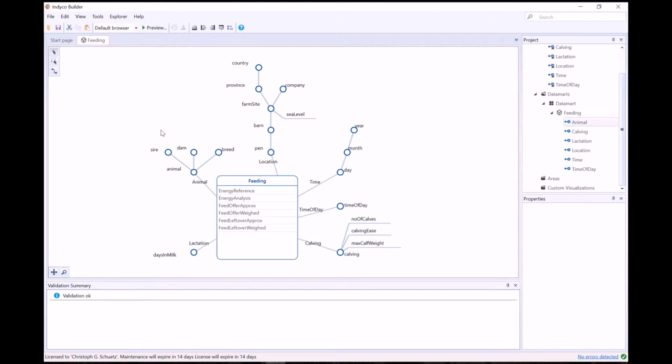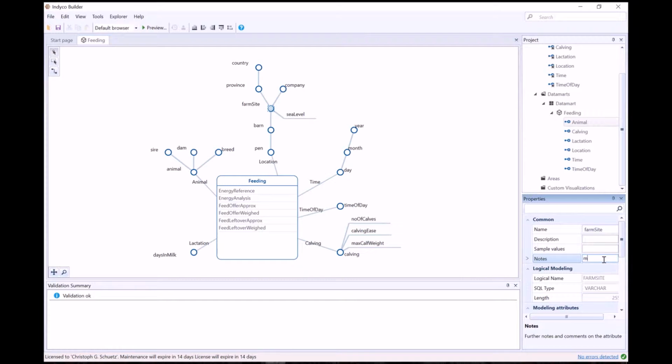Individual model elements may be marked mandatory using the notes field in Indico Builder. For example, farm site, the level is marked mandatory by writing mandatory in the notes field.